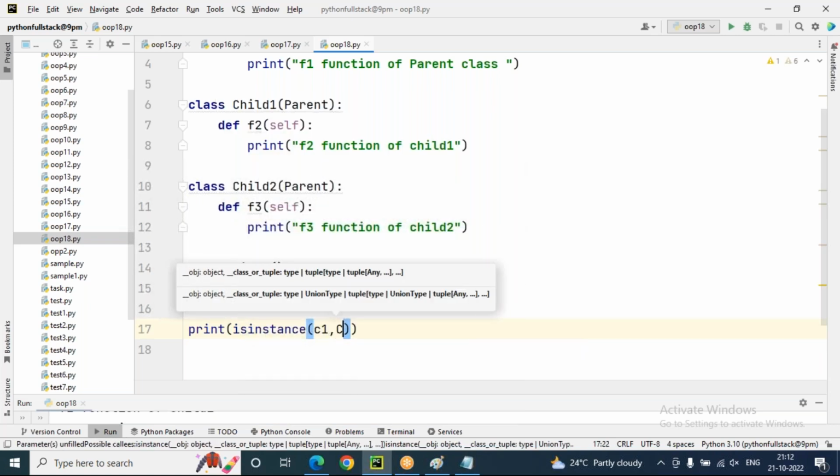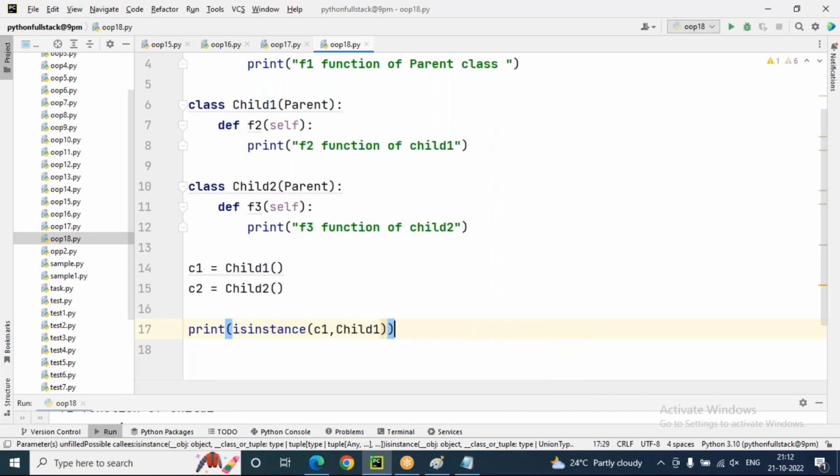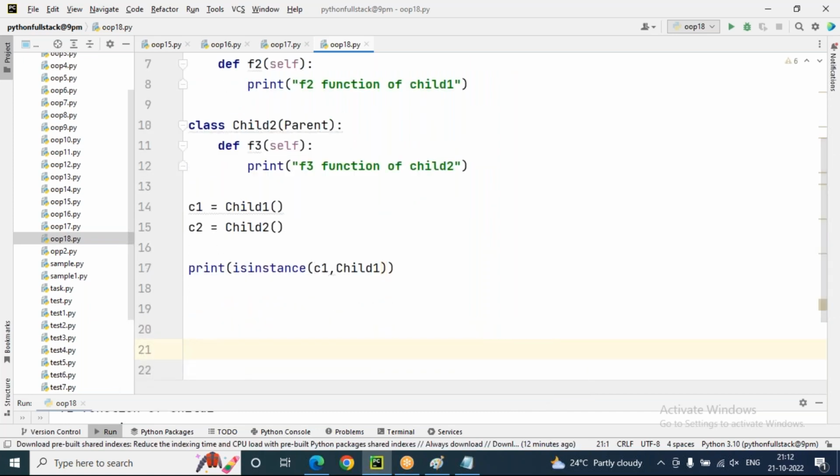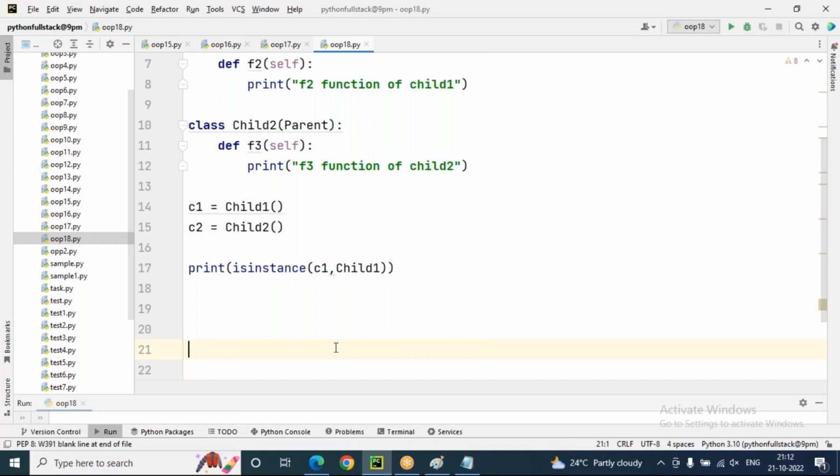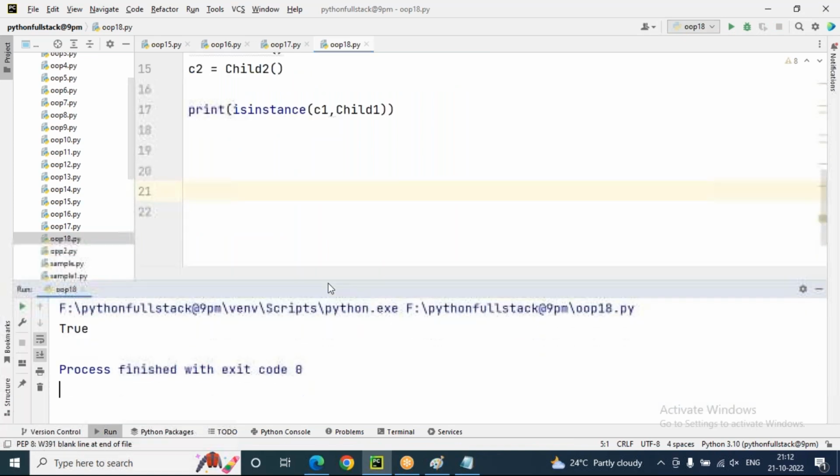C1 is an instance of Child1. Is this correct? Yes, obviously. So C1 is an instance of Child1, so it returns true, sir. True or false only it returns. The isinstance method, like the issubclass method, will return true or false only.